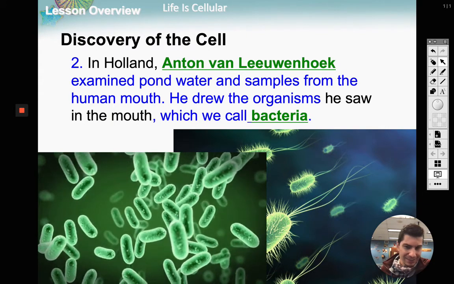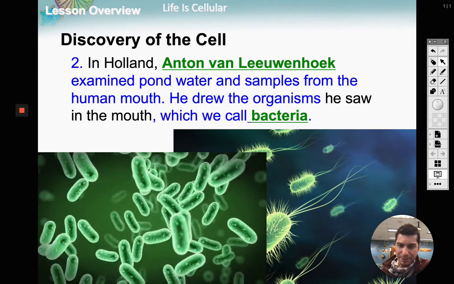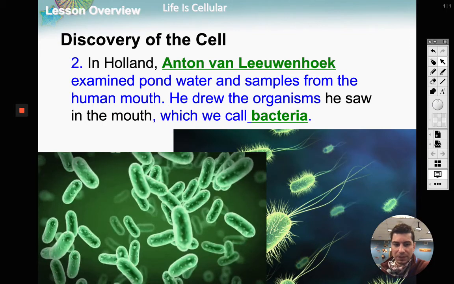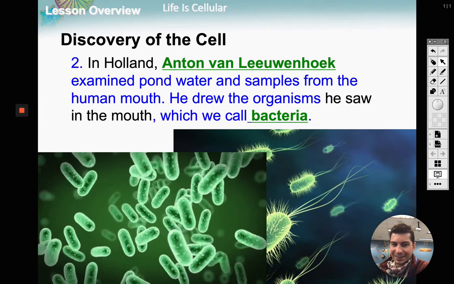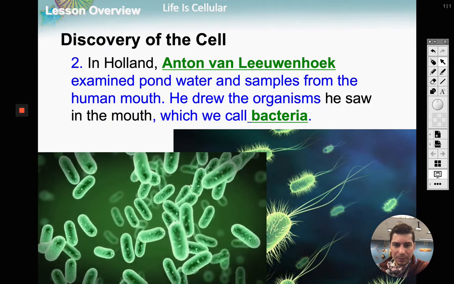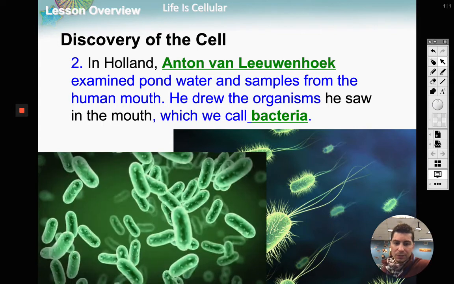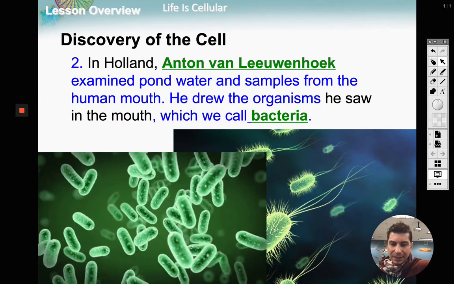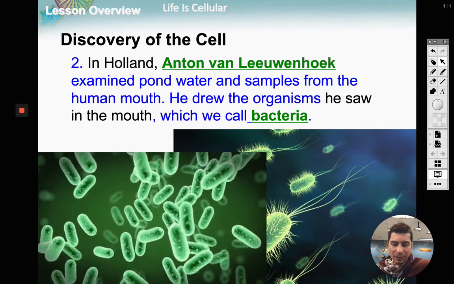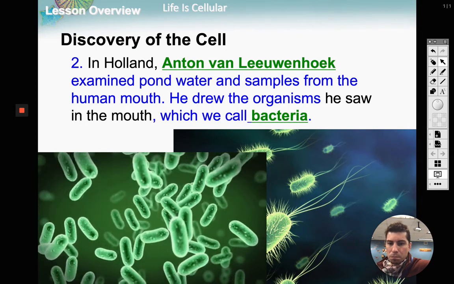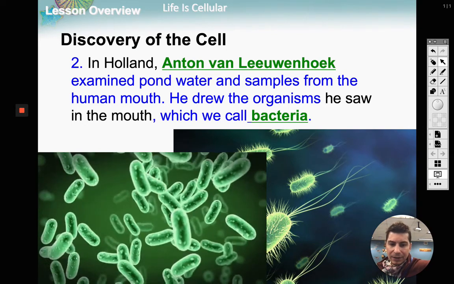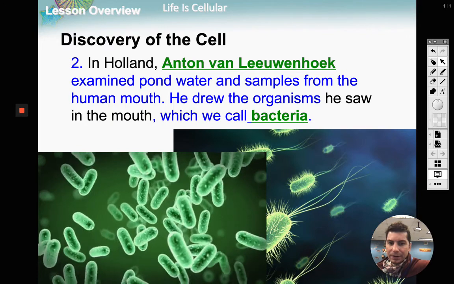So they didn't always clean their teeth, so he just scraped out some gunk in his teeth and put it on his microscope slide and looked at that. But what Leeuwenhoek discovered was that all these little things in the samples he took, they're real little. He called them bacteria. Okay, so he discovered bacteria. He said bacteria is made up of cells.